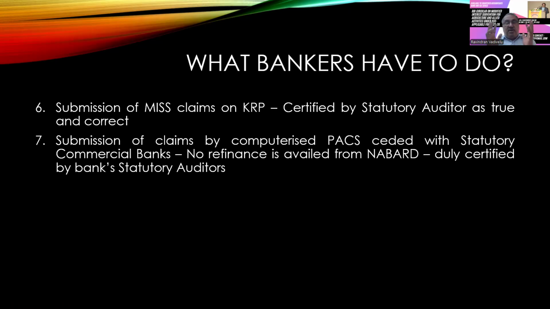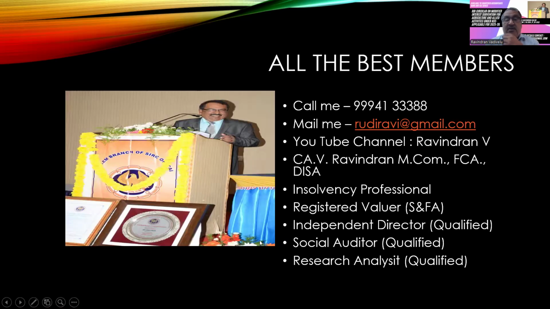That means there should not be double financing or double benefit availed by the PACS. This is a very important thing that you have to see. I have given here the highlights of the modified interest subvention scheme, which is applicable for the financial year 2025-26. You have been asked to give the certificate on the claim, so you have to be very careful. You first go through the circular which I mentioned.